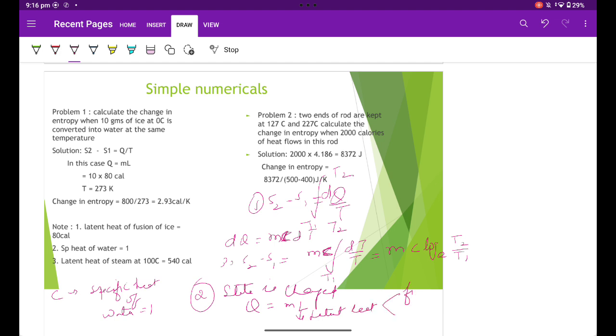The latent heat of fusion is 80 calories and the latent heat of steam is 540 calories.